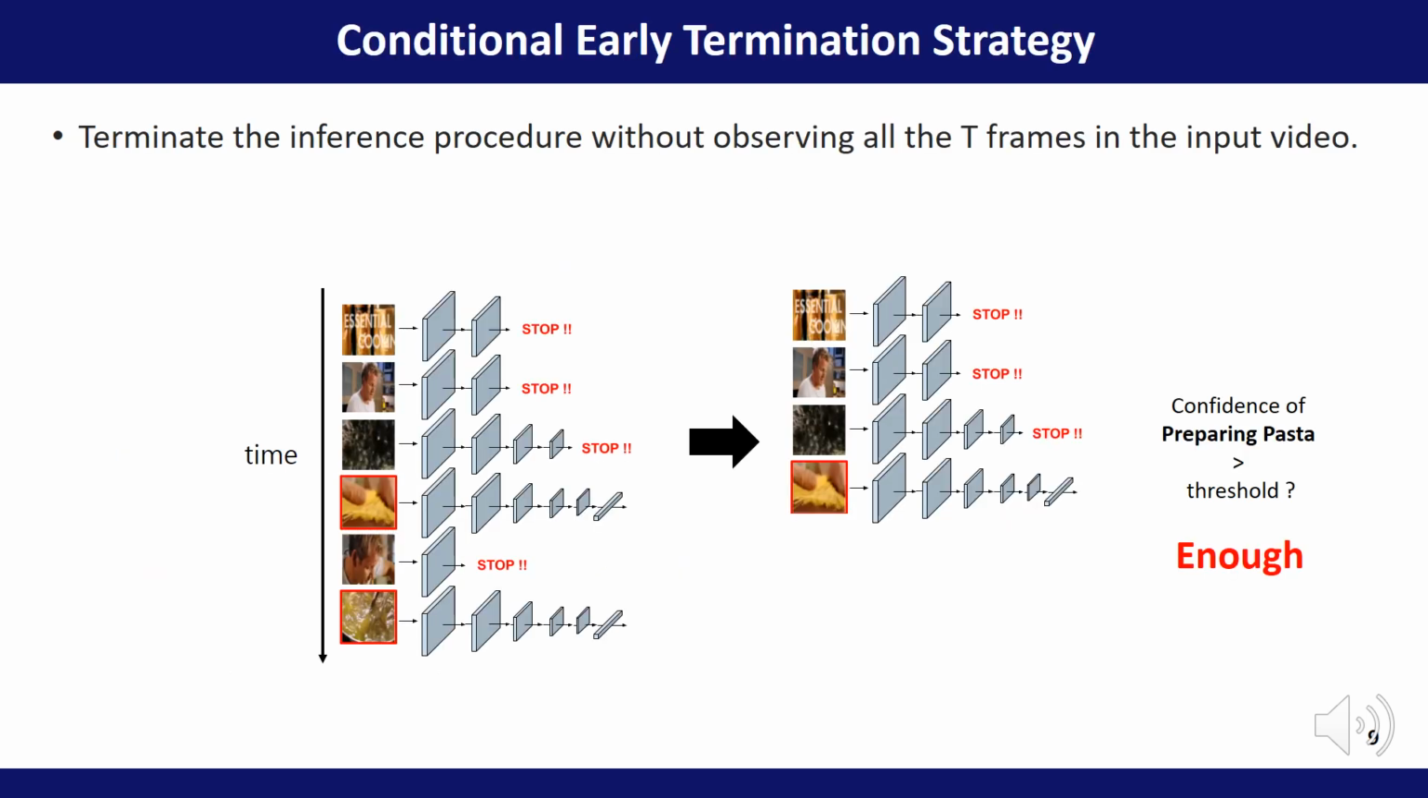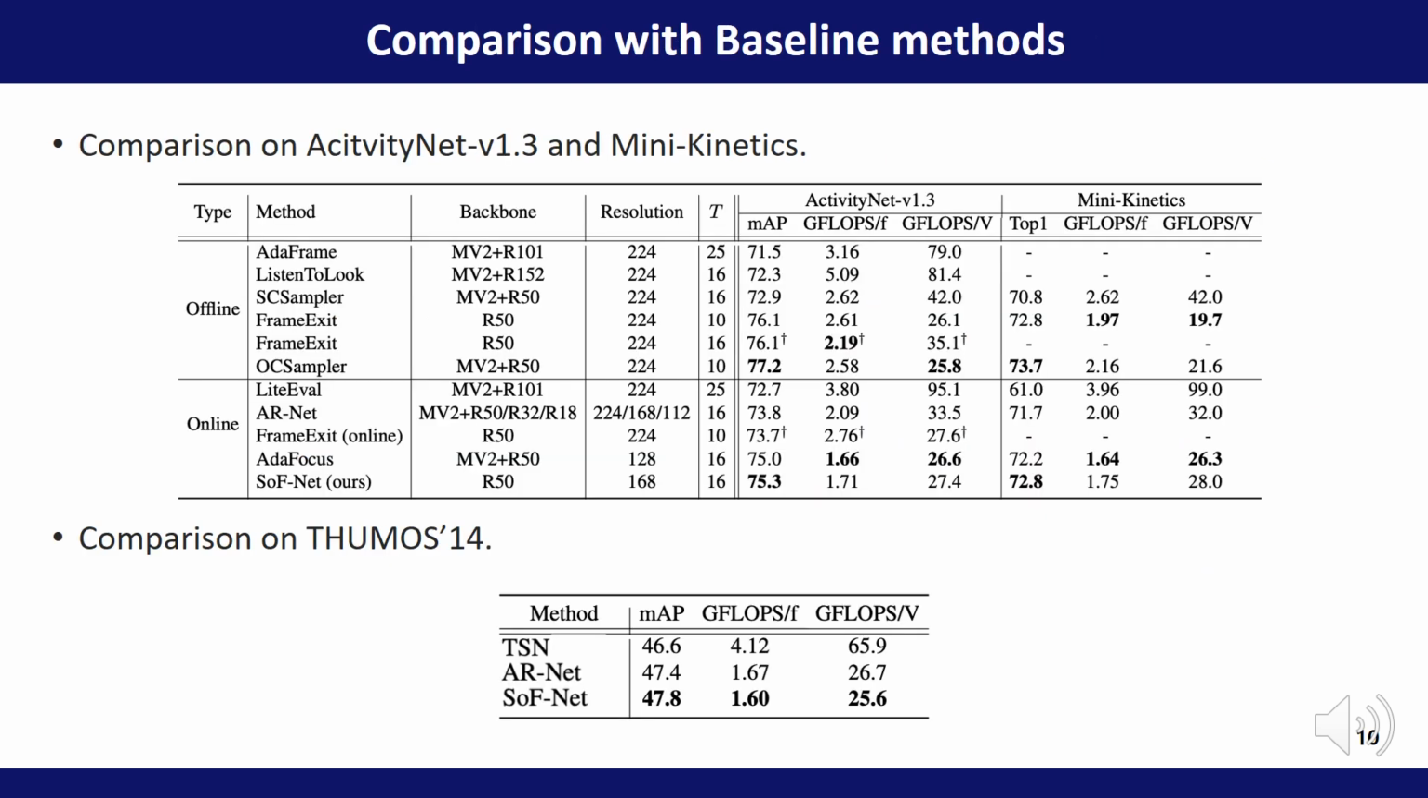We propose an additional strategy used only in the inference process. We tried a conditional early termination strategy, based on the assumption that prediction is possible even without seeing all frames. It's simple, but it has shown effective results.